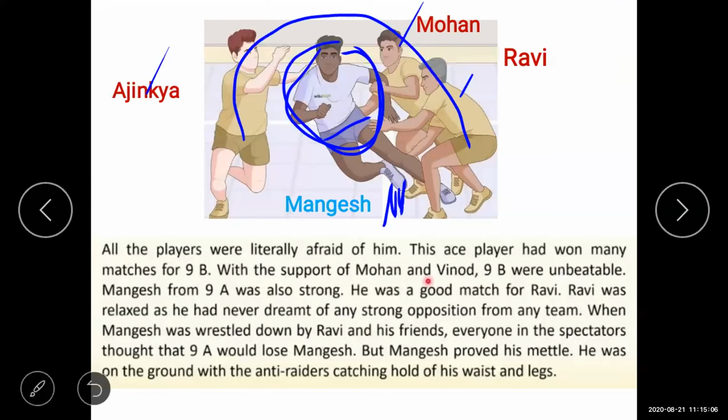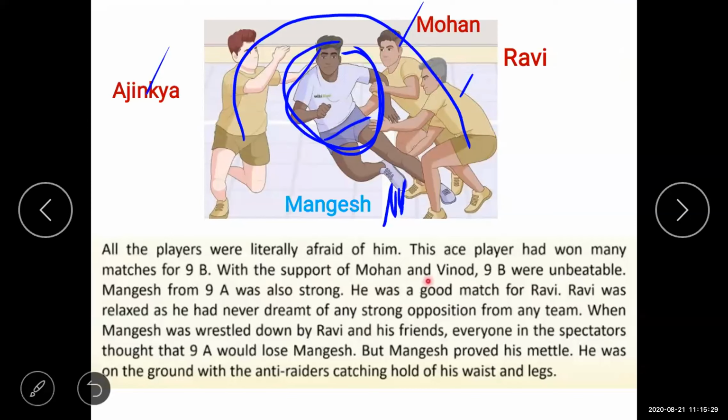So here Mangesh will be declared out, but that does not happen. What actually happened is that Mangesh touched the middle line, and at that time whoever touched the body of Mangesh will be declared out. Now here, students, Mangesh shows his good player quality.